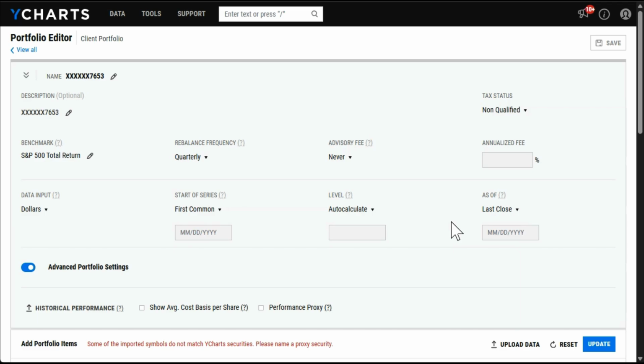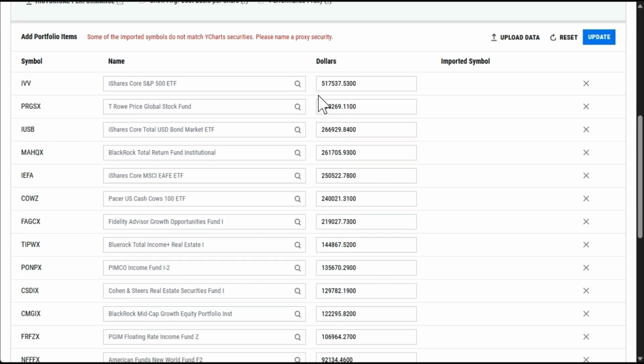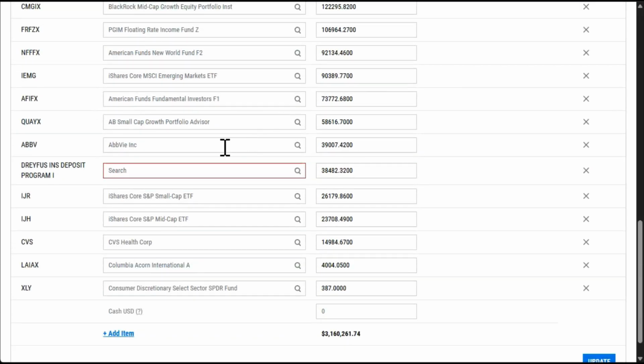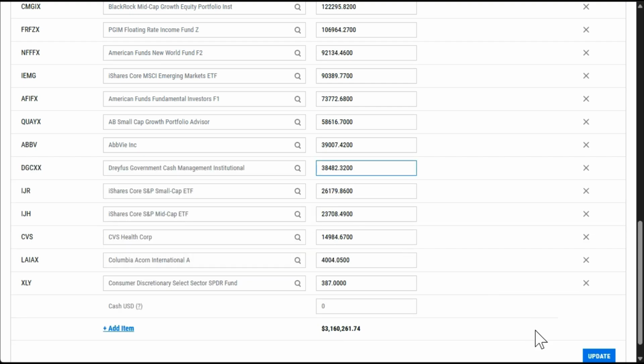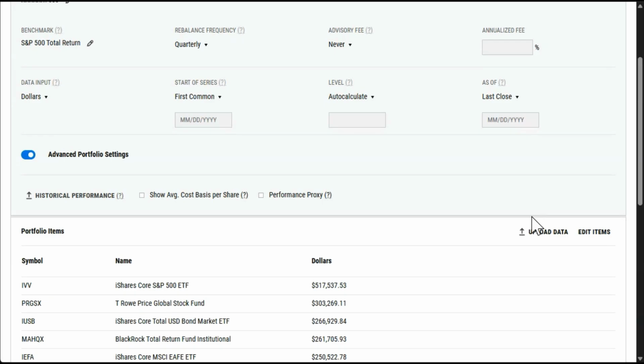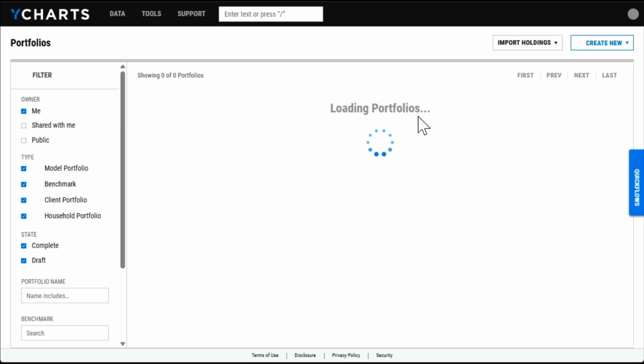So here I can continue to edit this portfolio. I can change the benchmark or rebalance frequency or add a fee. And I can also review the holdings that we've imported. If there are any symbols that do not match, it'll prompt you to select a proxy. So for this item here, we'll go ahead and select one and select update. And this will then allow me to save this portfolio and kick off the calculations.